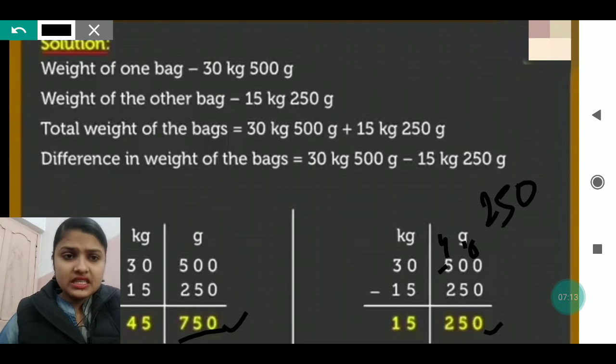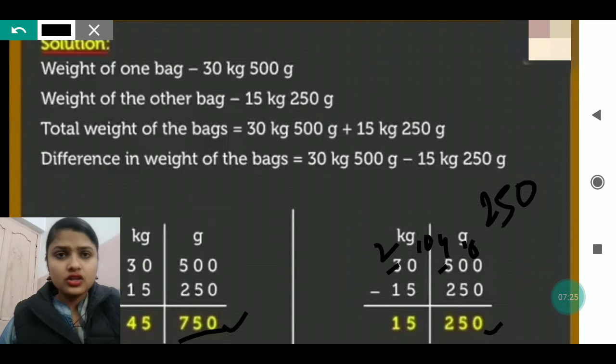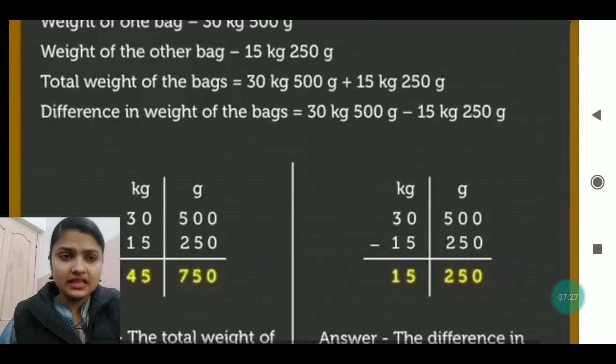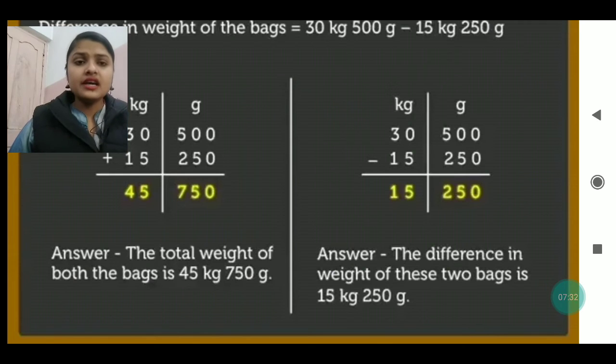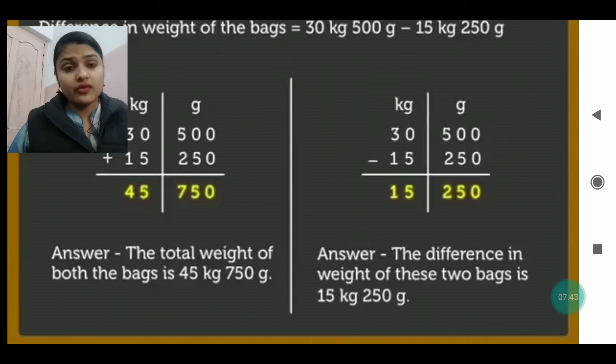Again, you can see 0 minus 5 is not possible, so it will take one carry from 3 and it will be 10 and it will be 2. So 10 minus 5 is 5 and 2 minus 1 is 1. So the difference between both the bags is 15 kgs and 250 gram. So the last statement will be written like: the total weight of both the bags that you have calculated by adding is 45 kgs and 750 gram. In the same way, the difference between both the bags you have calculated by subtracting is 15 kgs and 250 gram.